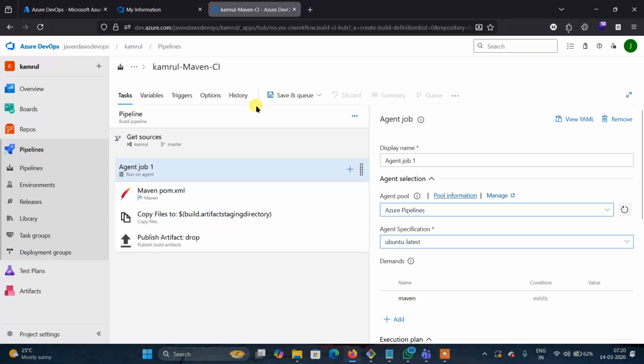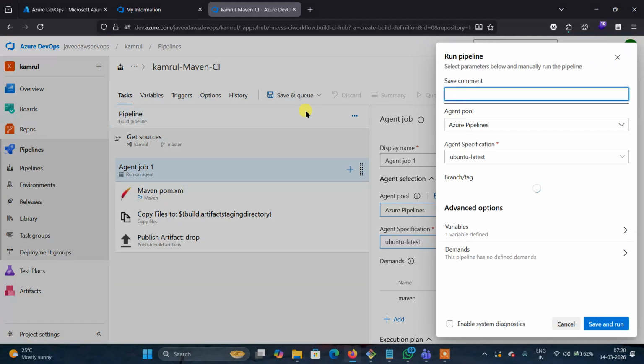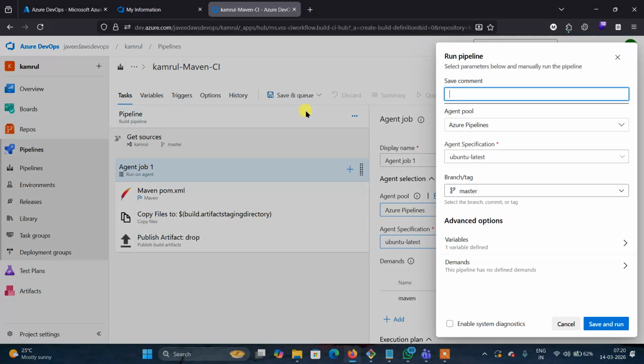Now there is an option, Save and queue. Click on save and queue. If you don't enable the pipeline, like the form I sent you to enable the pipeline, you won't be able to run it. You can create a pipeline, but it won't run. It will show the error that the parallelism request is not enabled. Do you understand my point? That is why I sent you this form.